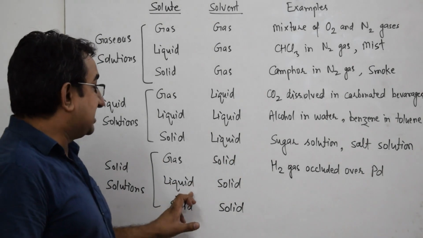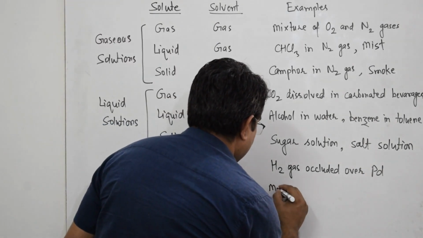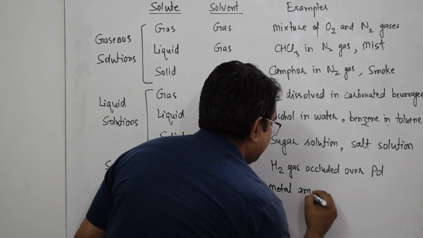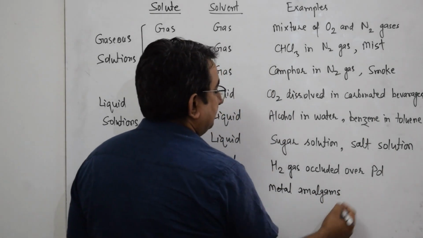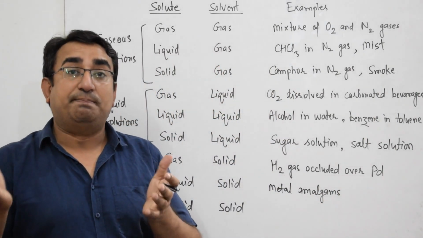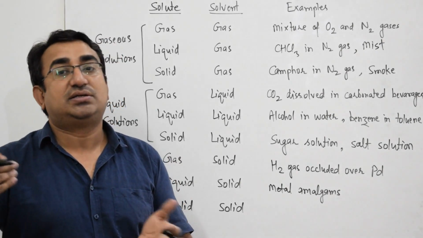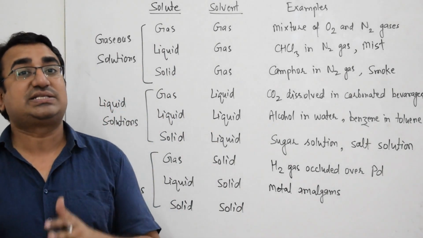The example of liquid in solid type of solution is metal amalgams. The amalgams are mixtures of mercury liquid metal with the other metals, in which the amount of liquid mercury metal is lesser.